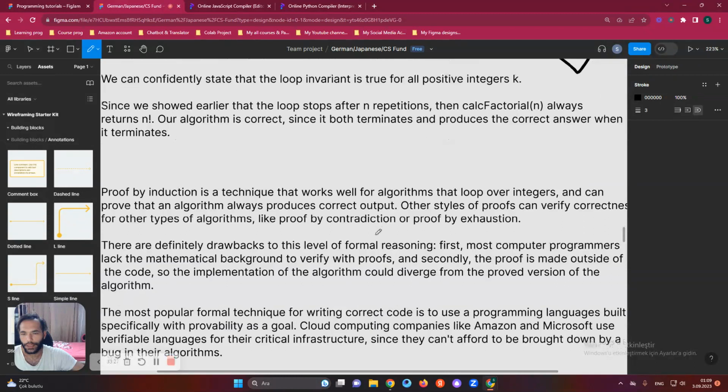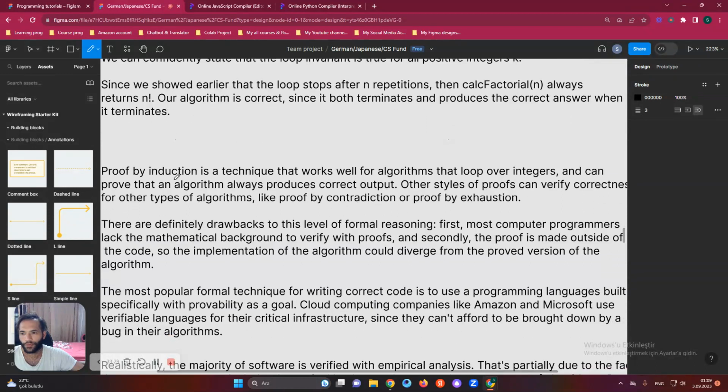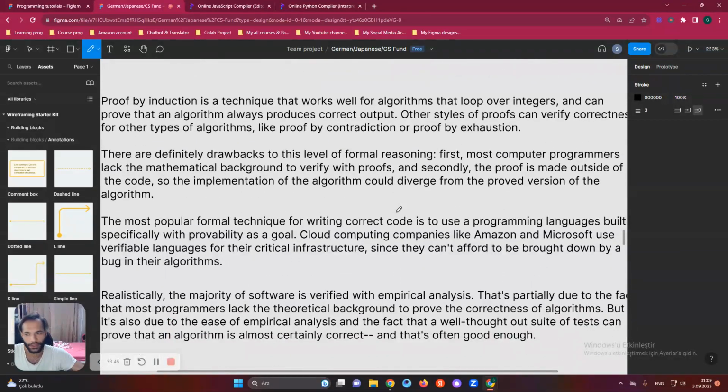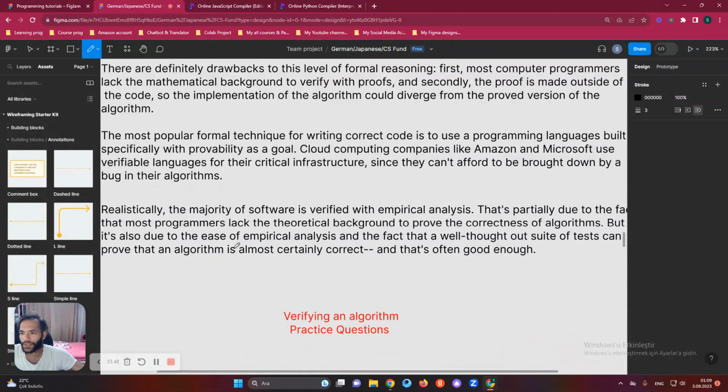It's also okay, I think. Proof by induction is a technique that works well for algorithms that loop over integers, and it can prove that an algorithm always produces correct output. So we can just prove it in that way, okay? It's correct. We know how it works. So we already completed this step. I hope it was clear and comprehensible during the explanation.